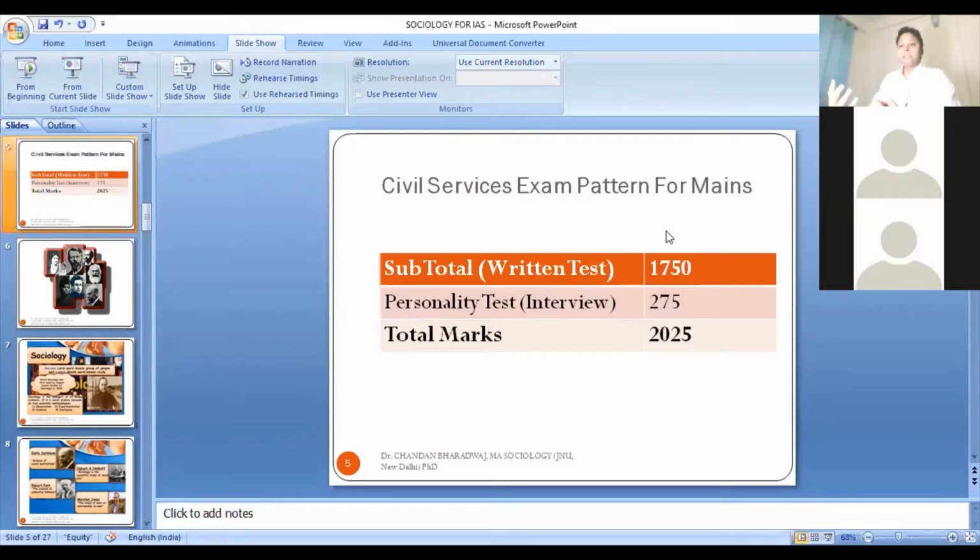Because it's very much applied. People from different walks of life can understand different social issues in a very short span of time, in a very clear way. You don't have to put in so much effort, and it's quite possible that you will score much better than in other optional subjects.